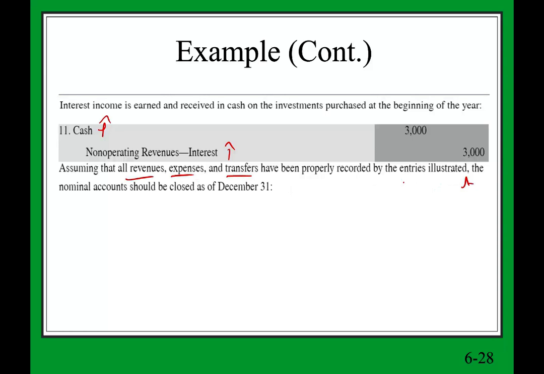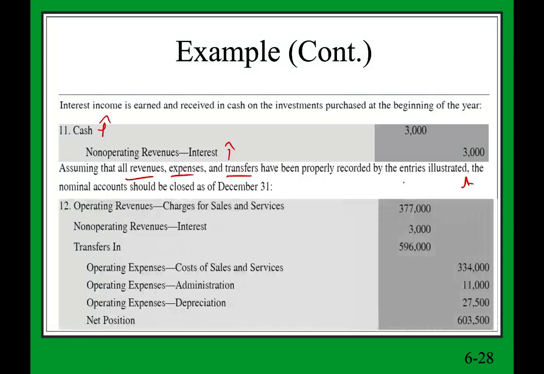So let's list them. We have operating revenues, 377,000. This is what we charge the general fund. We have revenues in here, the 3,000 from the interest. We have the transfer in from the first entry. So we're going to debit all the revenues, credit all the expenses, operating expenses for cost of sales, operating expenses for administration, and operating expenses for depreciation. So our net position basically went up by $603,500.